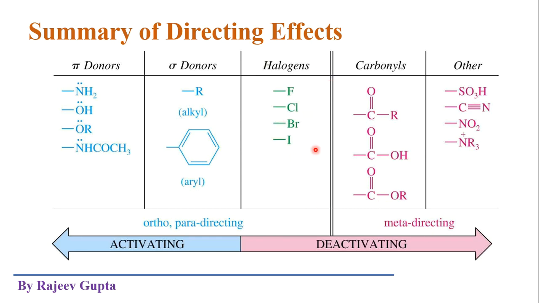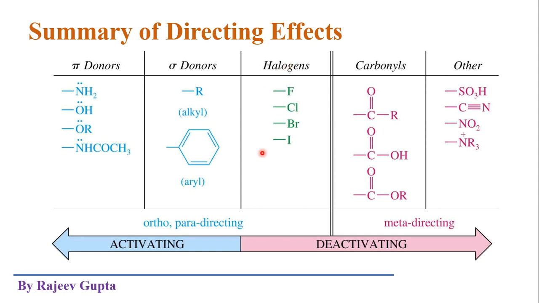But the case is different for halogens, where the halogens are ortho para-directing. So it is put here, where these are ortho and para-directing. All the four halogens, fluorine, chlorine, bromine, iodine, are all ortho para-directing due to the presence of lone pairs on these atoms. These lone pairs are in conjugation with the pi system of the benzene ring, as we have seen earlier.